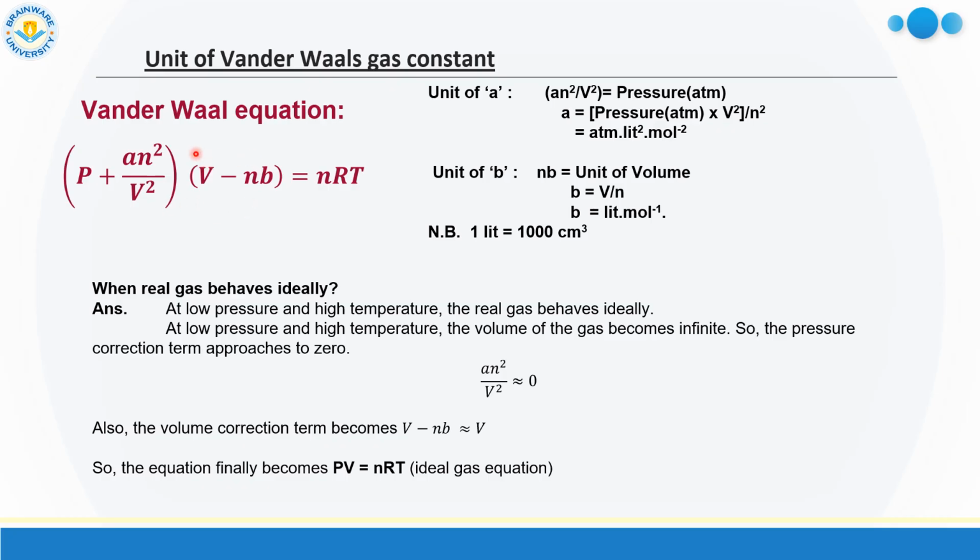Similarly, if V is very high, then nb is a very negligible term, so V minus nb is almost equal to V. So this van der Waals equation then turns into PV equal to nRT. So we may say that at very low pressure and high temperature, the real gas behaves ideally.